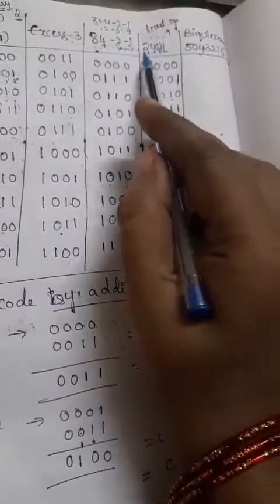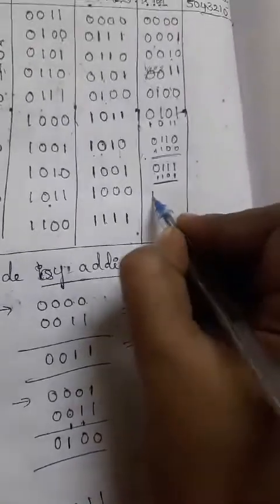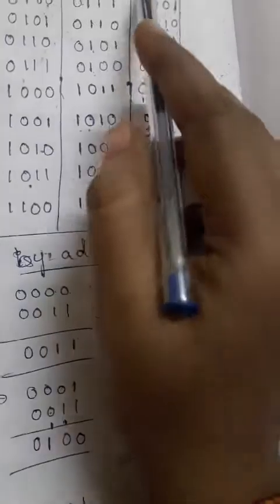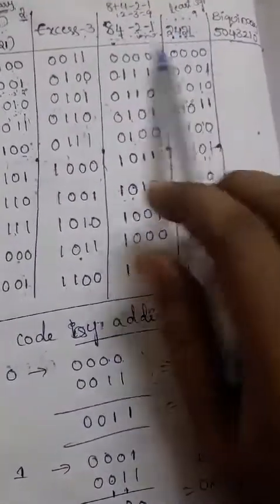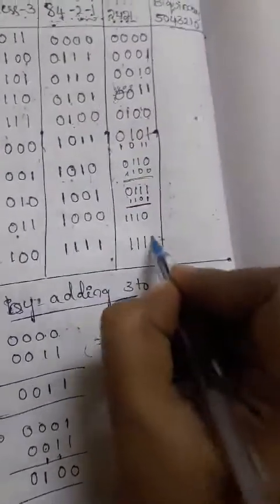And like that 8. So 8, how to write it? 4 plus 2, 6, 6 plus 2, 8. That means 1110. Okay, so we'll get only one possibility here for 8. And for 9, how to write it? Add all the numbers, we'll get 9. So 4 plus 2, 6, 6 plus 2, 8, plus 1, 9. So that means all will be ones.